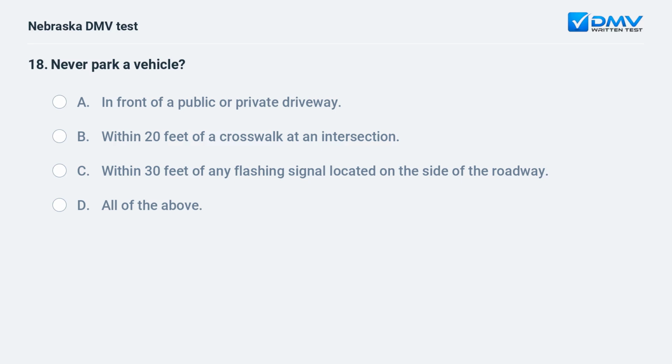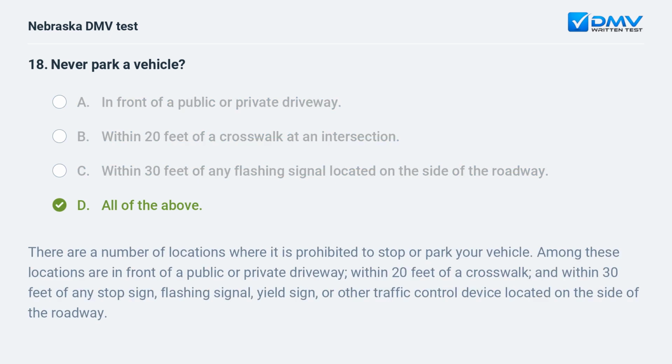Never park a vehicle? A. In front of a public or private driveway. B. Within 20 feet of a crosswalk at an intersection. C. Within 30 feet of any flashing signal located on the side of the roadway. D. All of the above. D. All of the above.